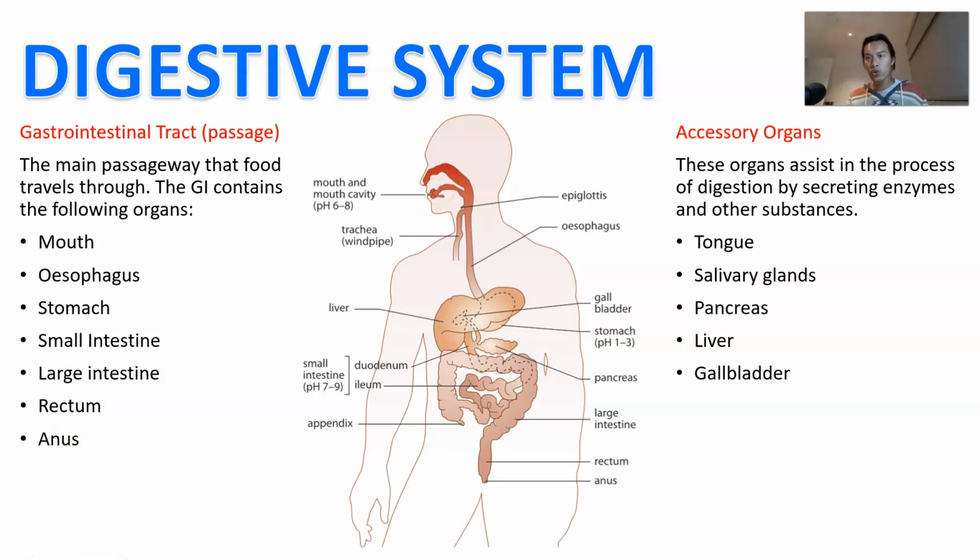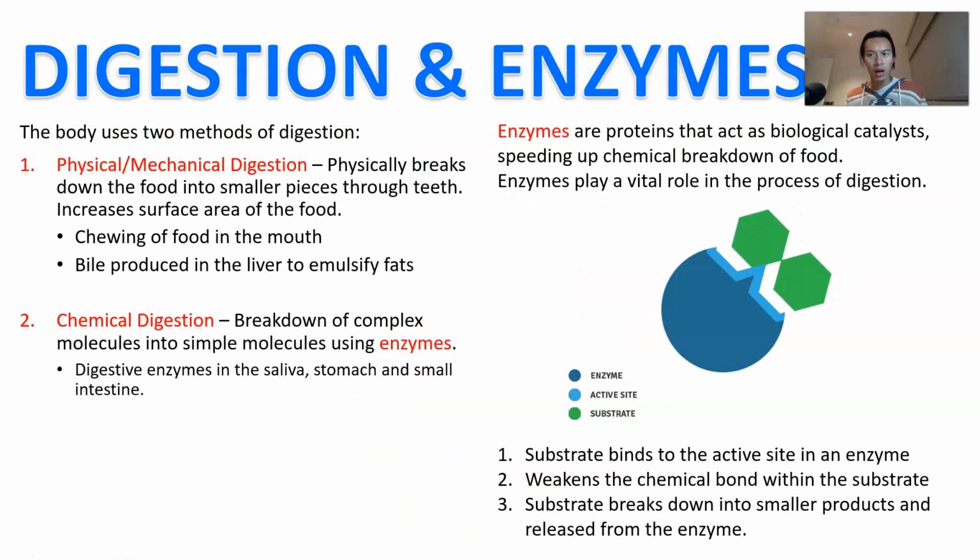Now, on top of that, there are also what we call accessory organs, and these organs are going to assist in the process of digestion by secreting enzymes and other substances, like, for example, the tongue, the salivary gland, the pancreas, the liver, the gallbladder, and things like the appendix. Okay, so there's the diagram of it. You can see there all of the organs, both gastrointestinal and some of them accessory, involved in the process.